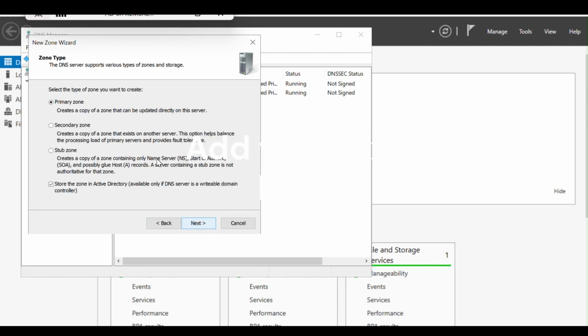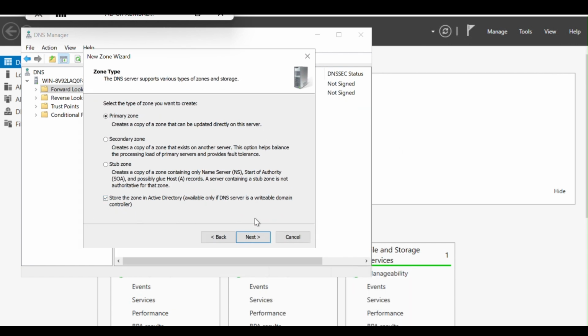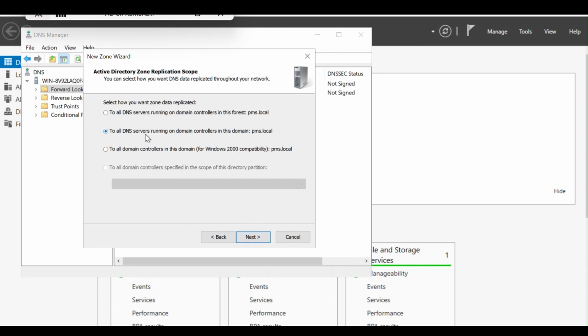Next, right clicking the forward lookup zone. So it's the primary zone, there is nothing else. So next, choose all DNS servers in the domain. So this one. Next,